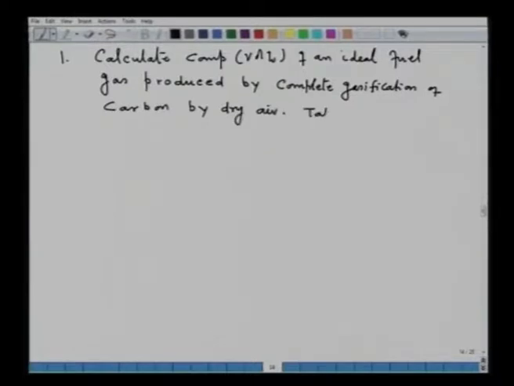Take 1 kg carbon as basis. I already gave you the answer. The answer is 34.6% CO and the rest is nitrogen. So you can calculate and see that you get the answer, though I have illustrated it in the lecture.